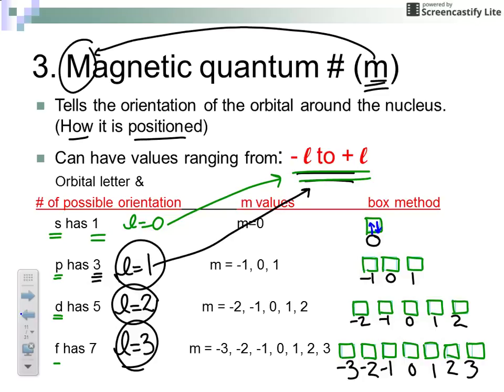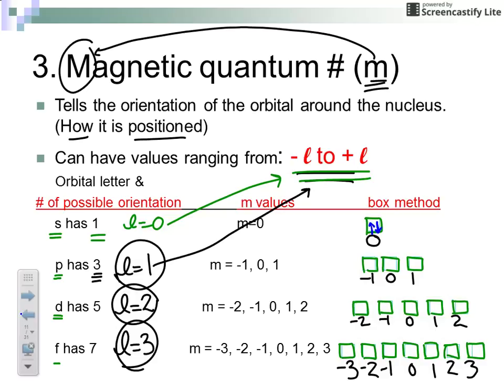Now just for simplicity, I'm going to call the up arrows the wives, and the down arrows are the husbands. 2 electrons live in each box, and they must have opposite spin. So one's the wife and one's the husband. All right? If you go to your p orbital, one of the rules we're going to learn is that all the wives have to come home first.